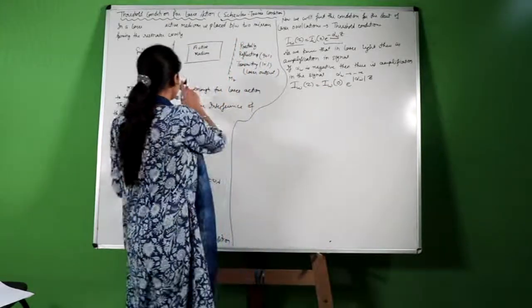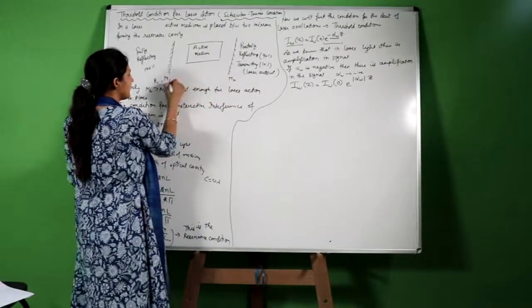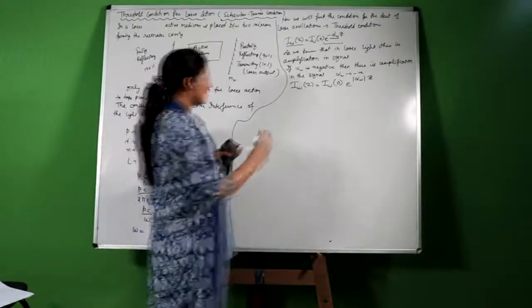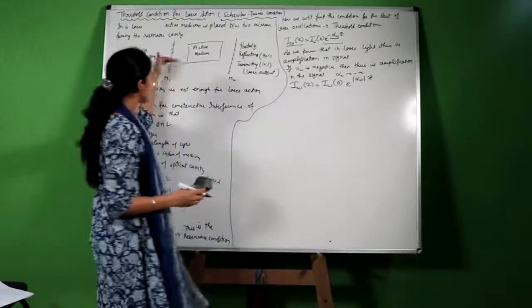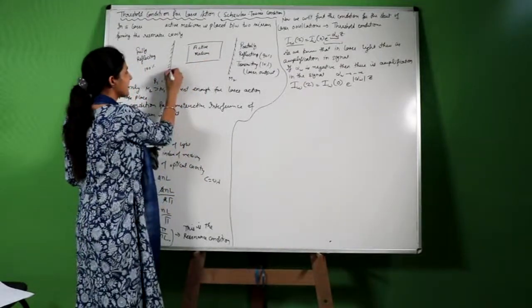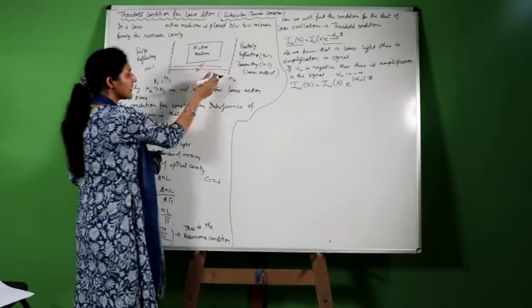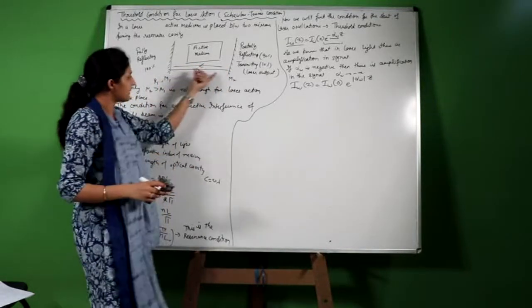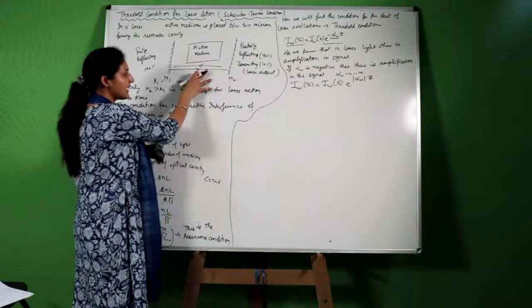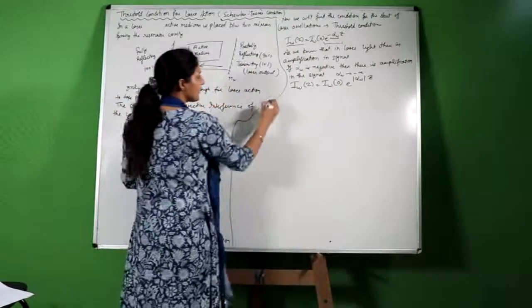Now we have considered the length of the resonator cavity L. Let us say this is the length of the optical resonator. Now for one round trip, the light is reflecting from here and here, moving forward and backward. For one complete round, the distance covered will be, if this is L, then 2L. Then Z will be 2L.